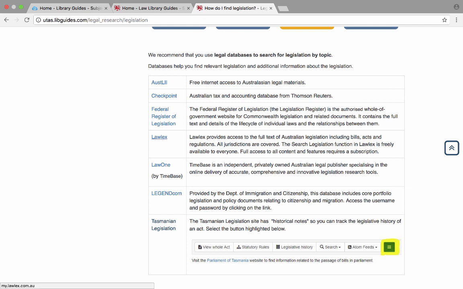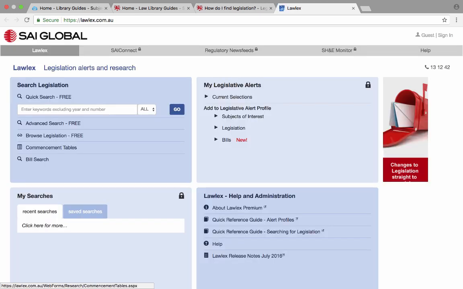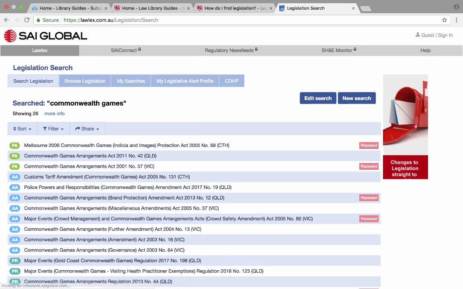So the first of these databases is LawLex for Australian legislation research. And this is what you get when you do a search. You can do an advanced search as well, but I'm just going to show you very quickly how to use just a simple search. So first we're going to do a search for the Commonwealth Games. We're going to do a search of all jurisdictions, and then we're going to select Go.